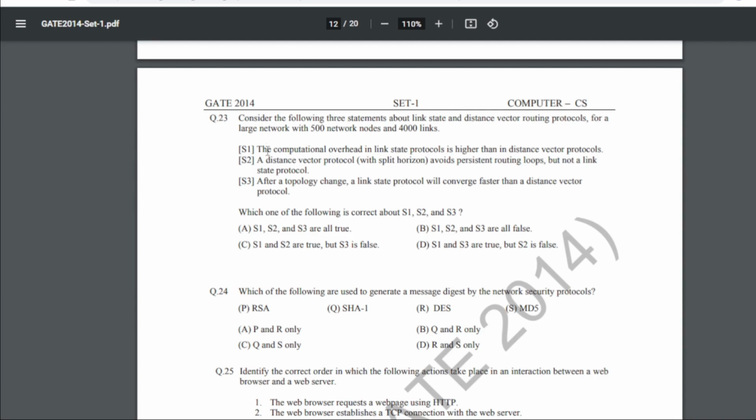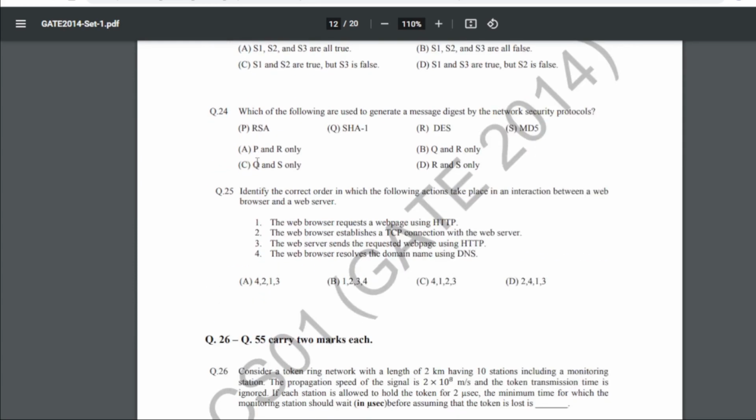So S1 is basically the computational overhead in link state protocol is higher than in distance vector protocol. This is true. S2 is a distance vector protocol with split horizon avoids persistent routing loops but not a link state protocol. This is false. And S3 is after a topology change, a link state protocol will converge faster than a distance vector protocol. So S3 will be true, but here S2 will be false.